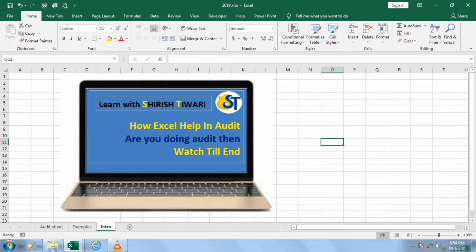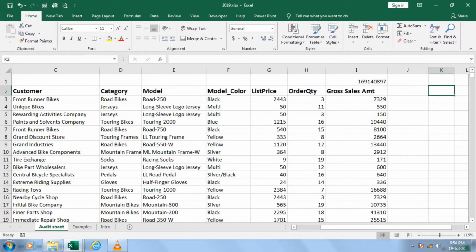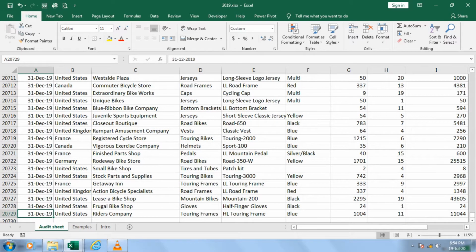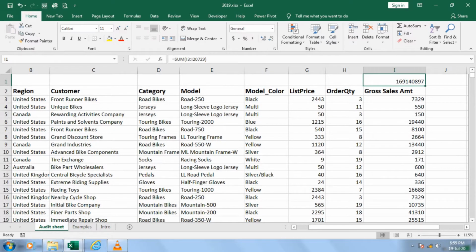I'll start from a very basic concept, the SUM formula. This is my data. It consists of sales date, region, customer, category, model and model color, list price, and several other columns. These are my gross sales. The data is very huge, and every day I am getting this kind of data. I have approximately 20,729 rows. So definitely, this is a total.